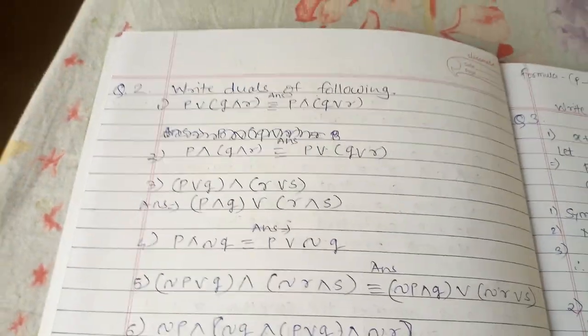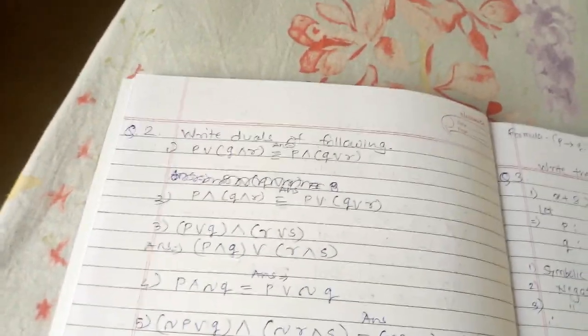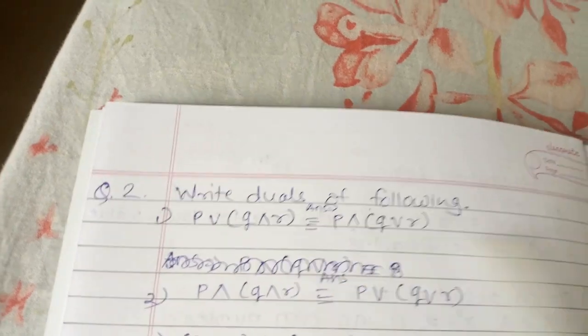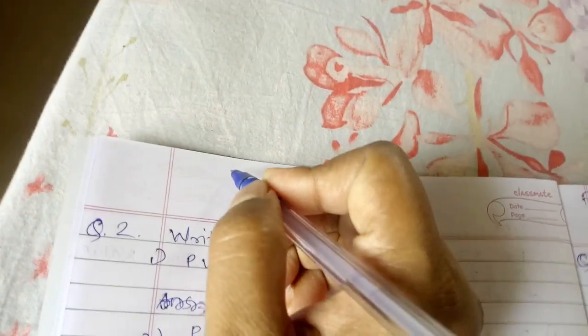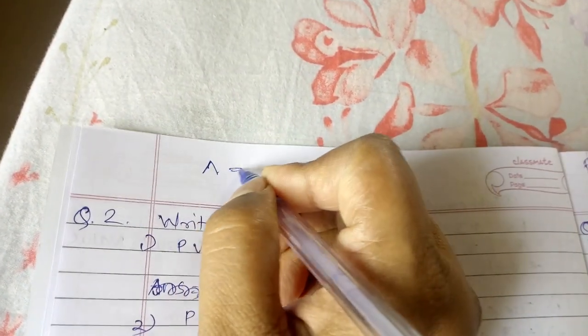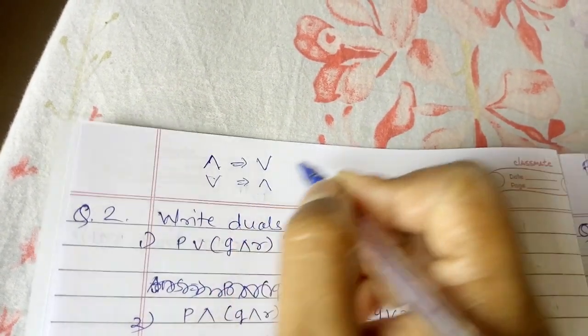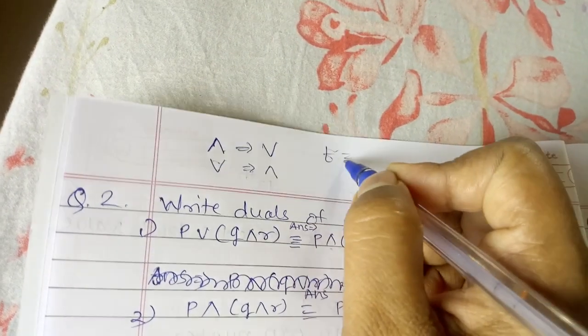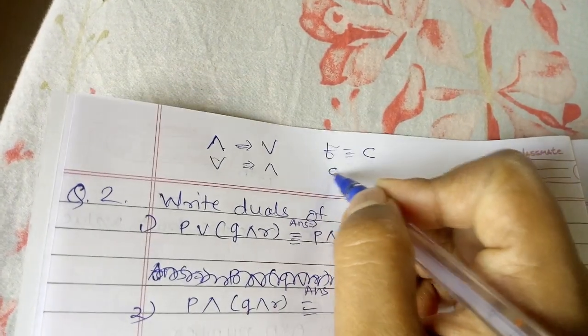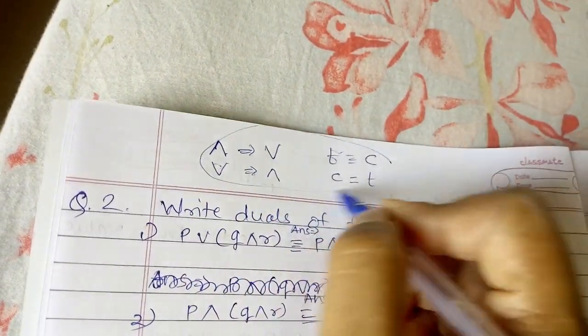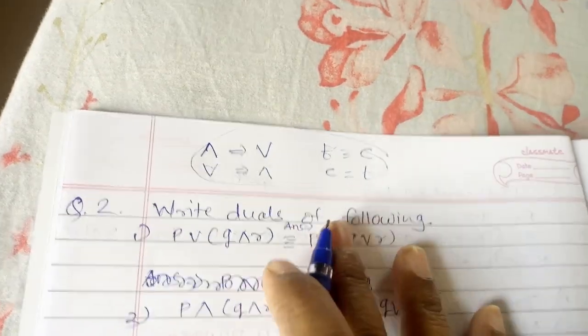Now we see the second question, which is very simple. We have to write down the duals. In the previous lecture we already learned that in duality we just have to change the signs. If there is a conjunction, we have to replace it by the disjunction. If there is a disjunction, we replace it by the conjunction. If there is a tautology, we change it to a contradiction, and if there is a contradiction, we replace it by a tautology. We only take these changes. There is no change in the negation.